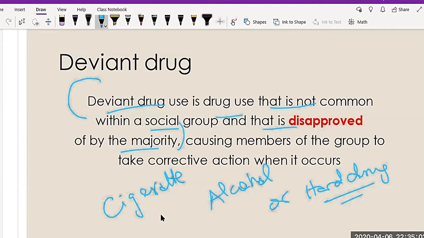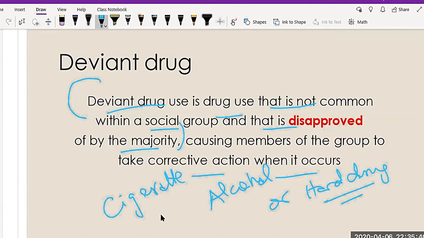That was the first half, and the second half is about causing members of the group to take corrective action when it happens. What is the corrective action? If in one society some people smoke cigarettes a lot, what will the society do? That society self-corrects its people. How? They advertise that smoking is not good for them, so that people will stop using cigarettes.